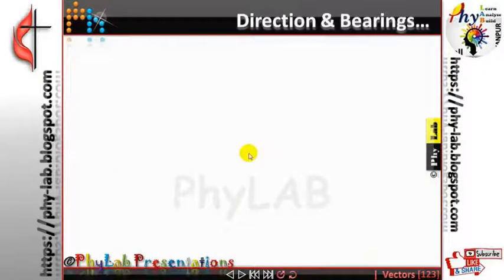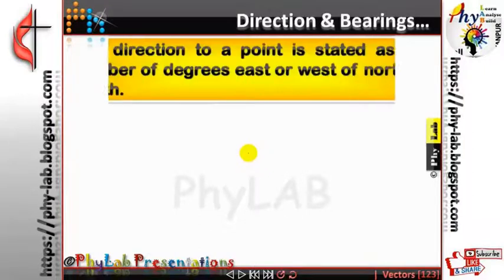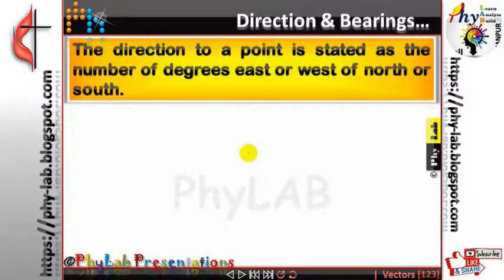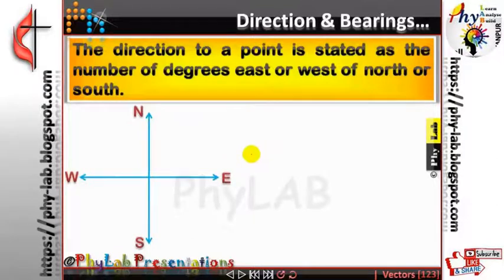Directions and bearings. Now the first thing that you should understand is what directions are. Directions are mostly defined in terms of north, south, east, west, and they are the simple geography directions that you might have studied in your junior classes. For example, in geography you might have been told about two lines. The left right line is called the east west direction, and then up and down is called north south.